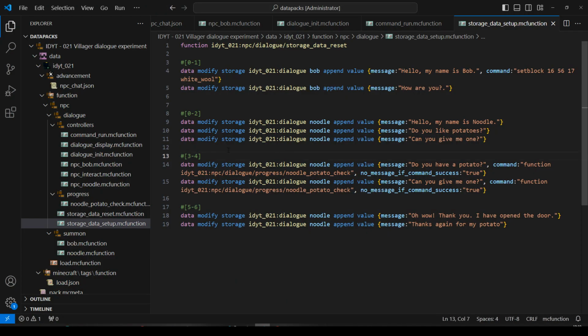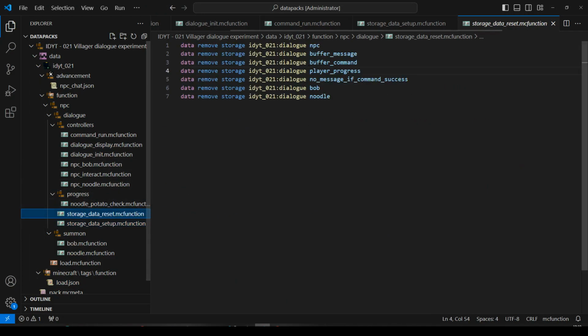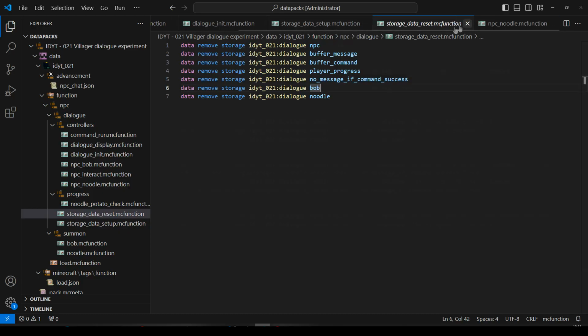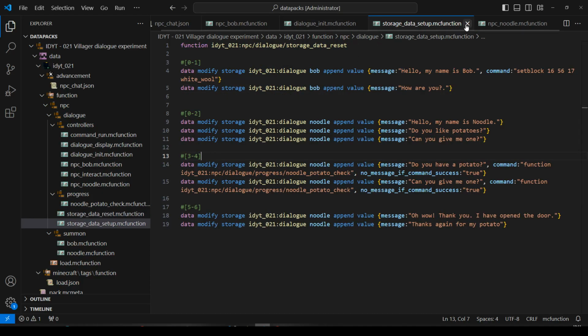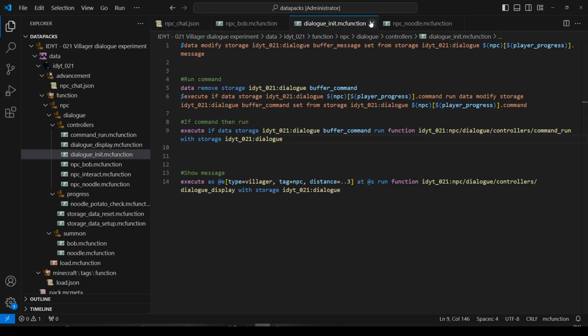And we're going to use what we had in data reset. We had no message if command success. Actually, I'll save that for when we do Noodle. So I think, let's close some of these down. Command run we'll never use again. Let's close that down. Close the storage down. Let's stick the dialog in it.